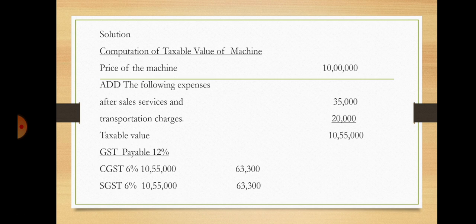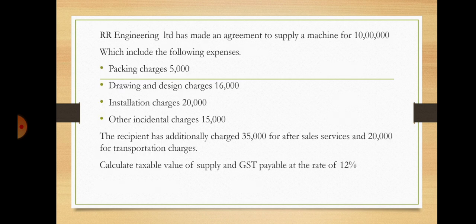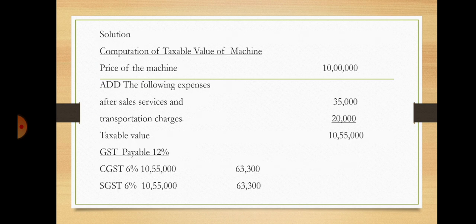And in case of adding, I told the expenses like the packing charges, design charges, installation, other incidental charges is not included. Okay, so it's already included here. So don't go for making any further adjustment here, you leave it. Only two things you have to add, the expenses like after sales service and transportation charges. 35,000, 20,000. If you add it, you will get 10,55,000. Total is 10,55,000 taxable value of supply.